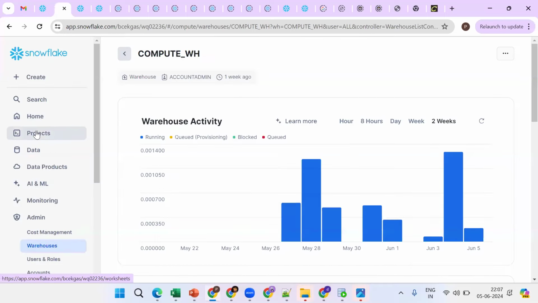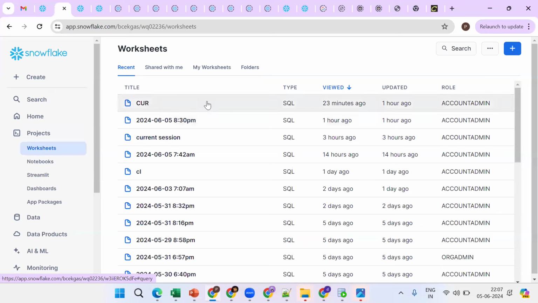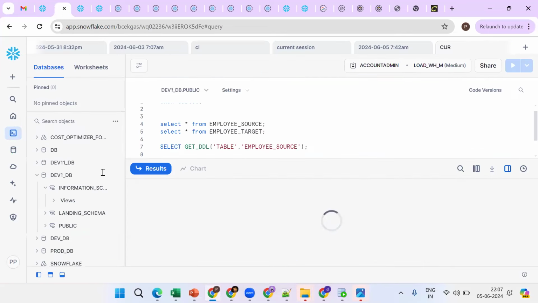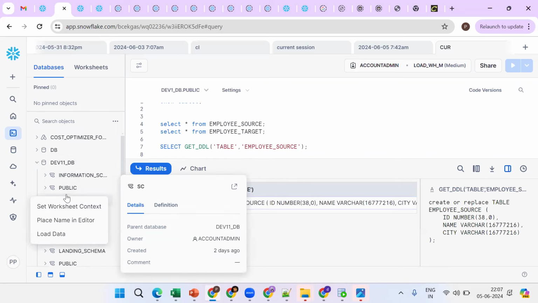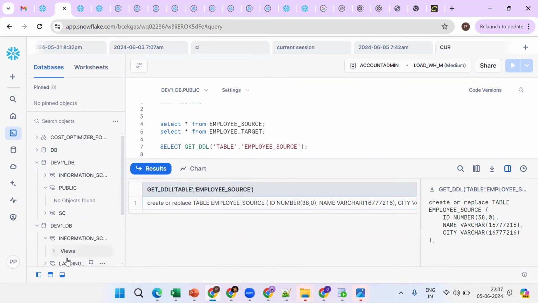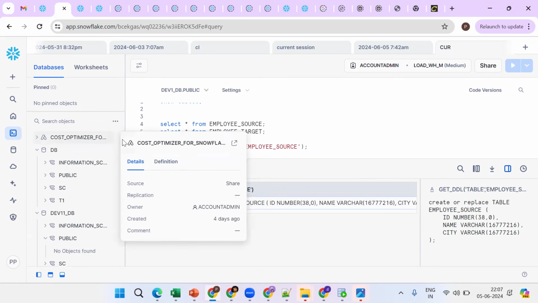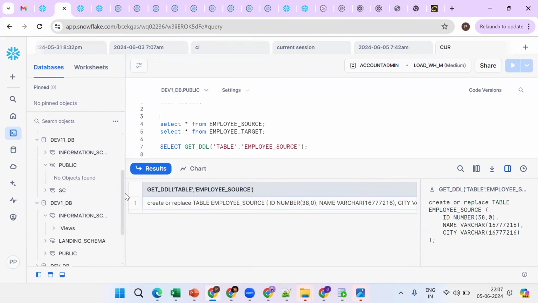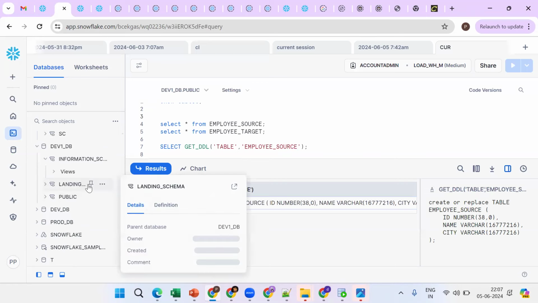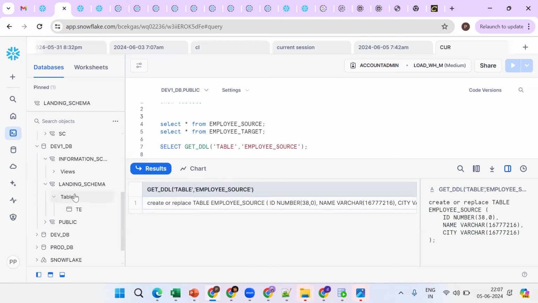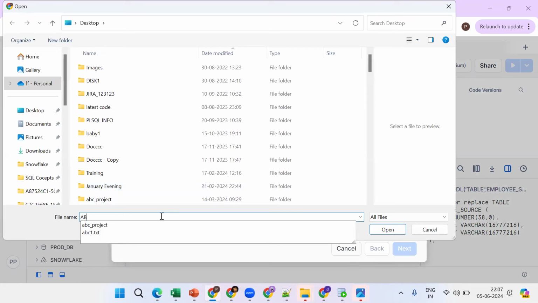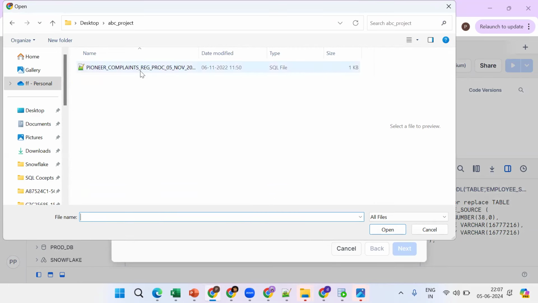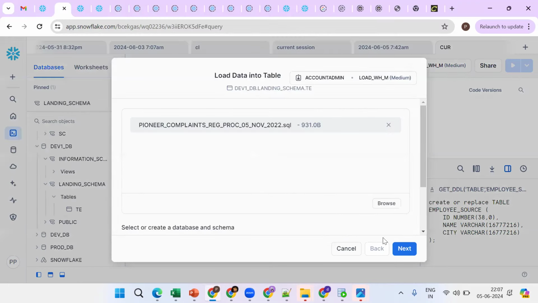Go back here, go to projects. Go to any database, any table. So this is the Snowsight UI, and we should work in the same thing. Click on this table, click on this, and browse. Take any, I'll show one thing. ABC. Open. Now go for next.